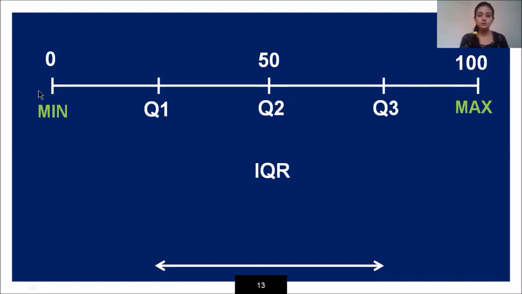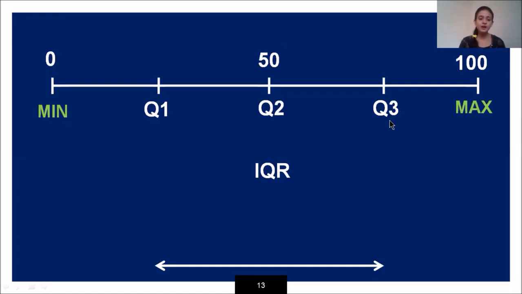So I'm giving this particular scale as range, and I'm giving the label of the first one as the minimum value, that is 0, and my maximum value is 100. Over here, this is my 25% of the data which completes here, so I'm giving the label as Q1. At 50%, I'm giving the label as Q2. At 75%, I'm giving the label as Q3.